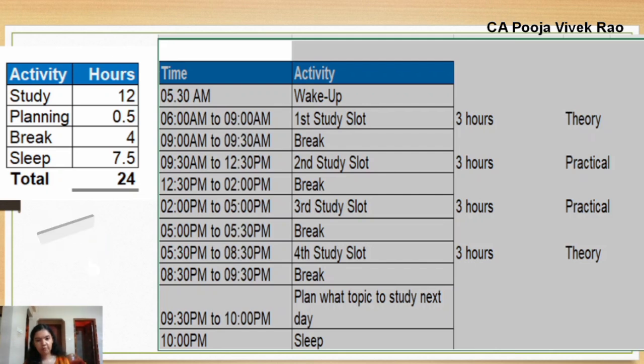You can customize the study plan. If you like to study late at night, you can keep one study slot in the night also. And you can start a bit late in the morning. But the final aim should be to study 10 to 12 hours a day. This will help you in covering the syllabus in advance and you will also have sufficient time for revision.